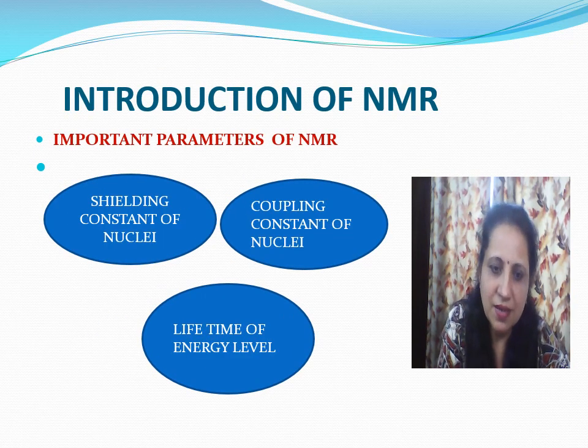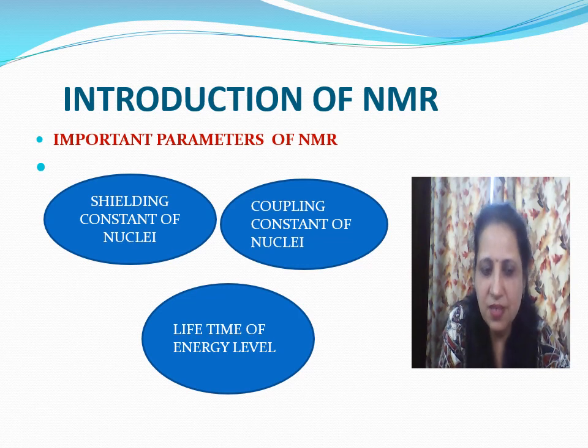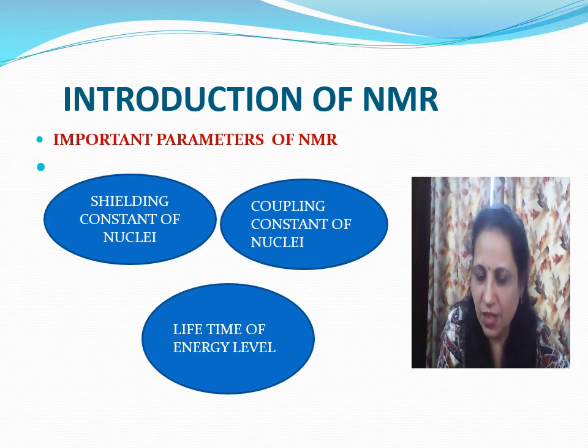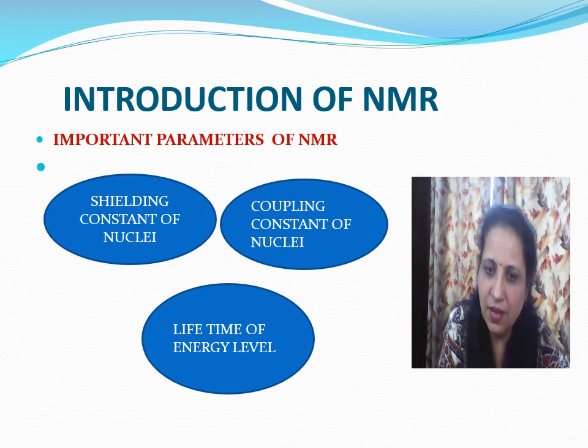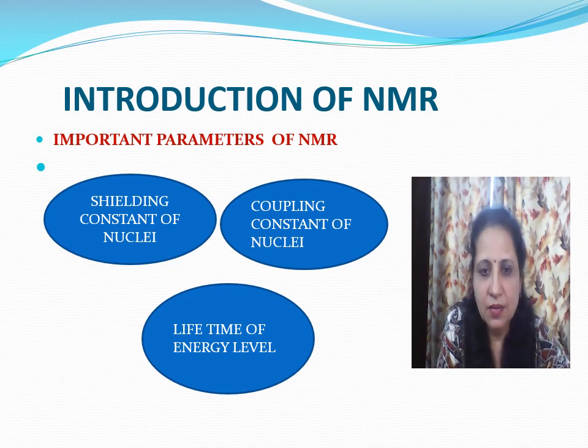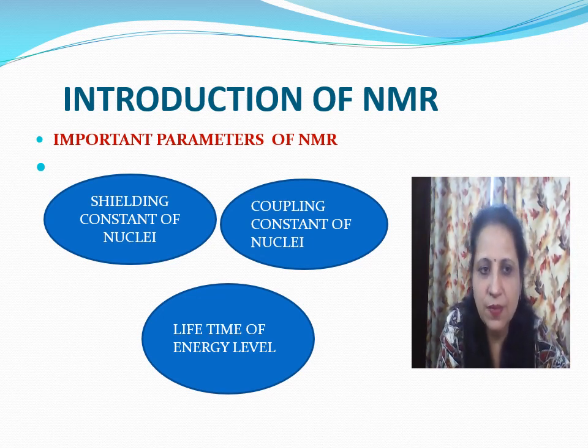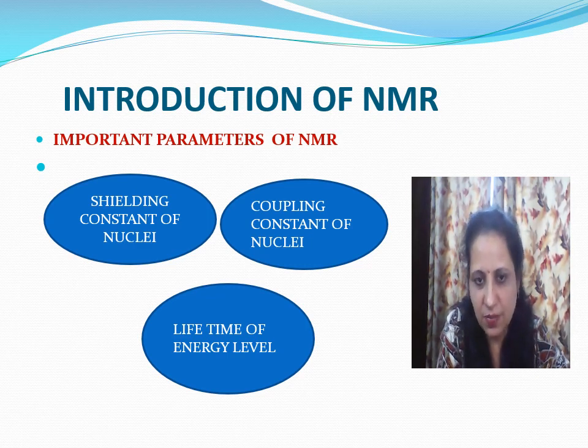While studying NMR, some of these important parameters have to be kept in mind. These parameters are shielding constant of nuclei, coupling constant of nuclei and lifetime of energy level. All the above properties depend on the molecular parameters of the system in the case of NMR spectra.